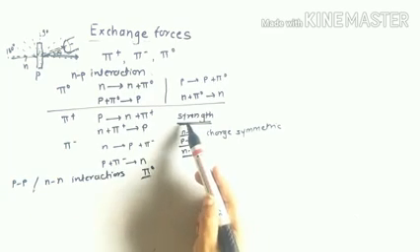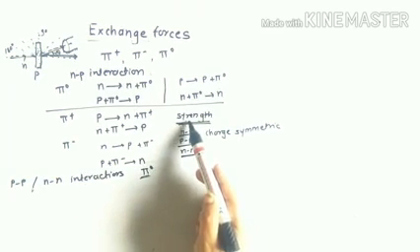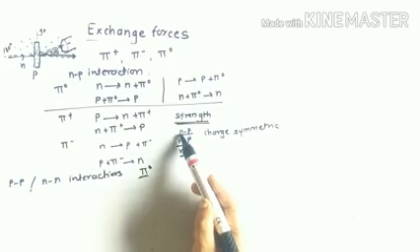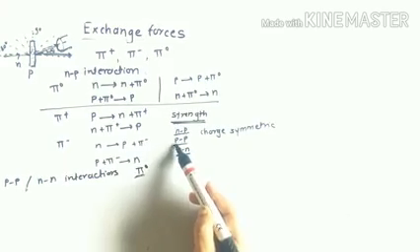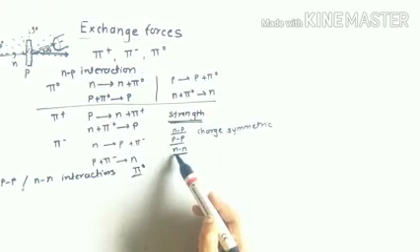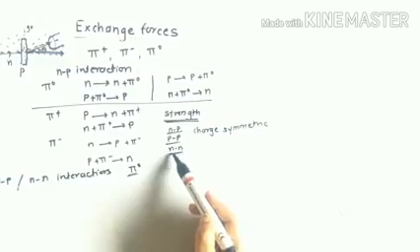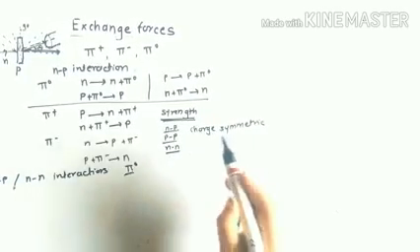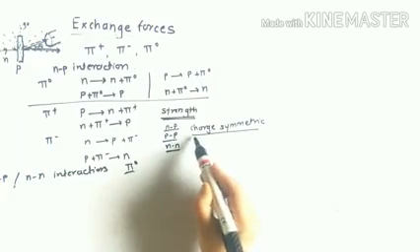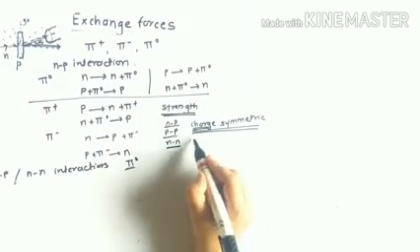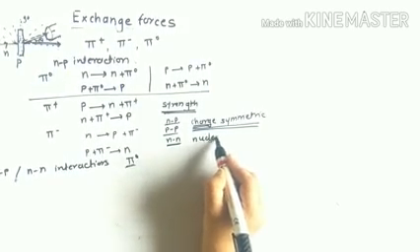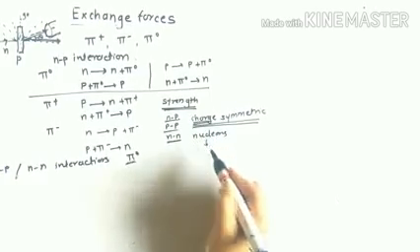Here it can be seen that the strength of the interaction between the chargeless and a charged particle, or between the two charged particles, or between the two neutral particles is the same. It means that there is a charge symmetric interaction. Here charge means the charge on the nucleons.